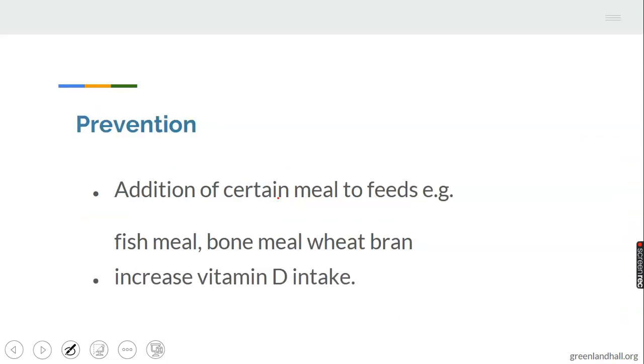Prevention. How would you prevent this? Addition of certain meals to their food, like fish meal, bone meal, and wheat bran, can increase vitamin intake. When you increase the intake of vitamins, their bones as well will be strong. Increase the intake of calcium, and their bones will be strong. With intake of all the minerals, their bones will definitely be strong.